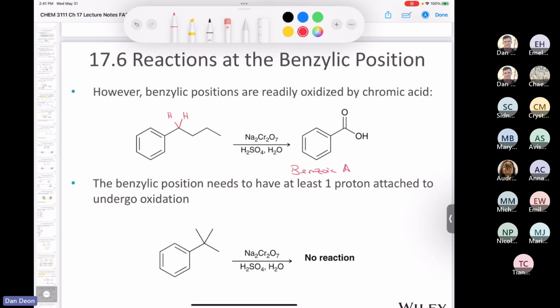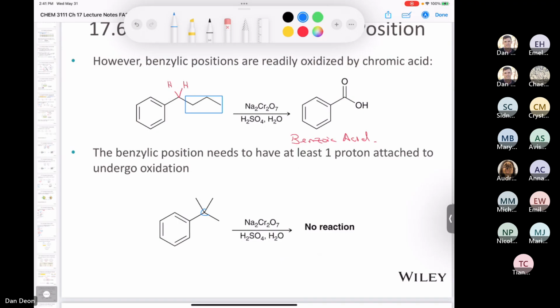Okay, in this case, we're making benzoic acid, and if you're sitting there going, where does this part go? Well, that goes to what we call compound heaven, and I'm being facetious here, but that part is completely excised from the molecule and just gets put into the waste. So don't worry about that part at all. It just gets completely removed. Now remember, you've got to have at least one proton at the benzylic carbon. And so if you do, all compounds go to heaven, right? If you don't have a benzylic proton, then it will not undergo any kind of benzylic oxidation.